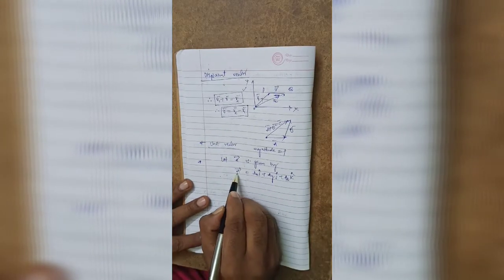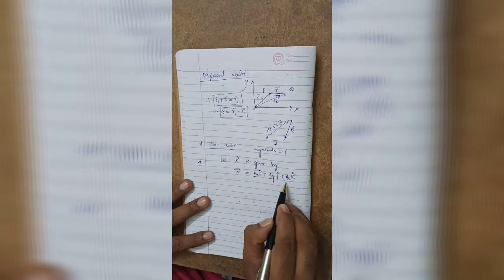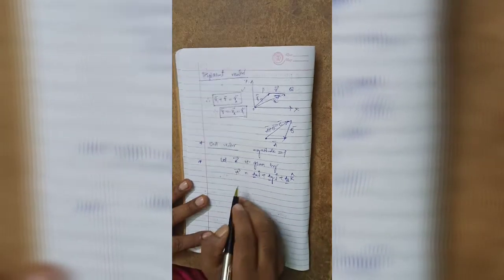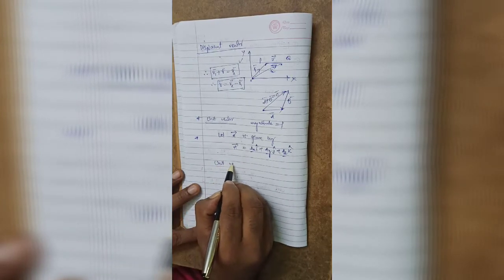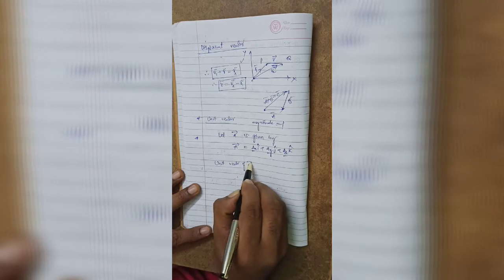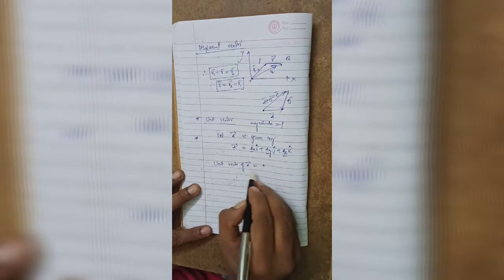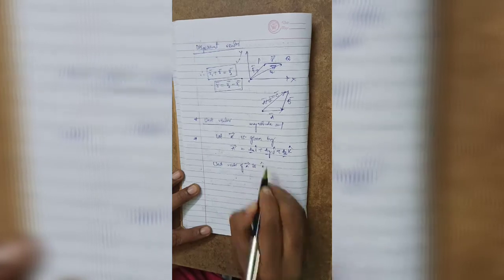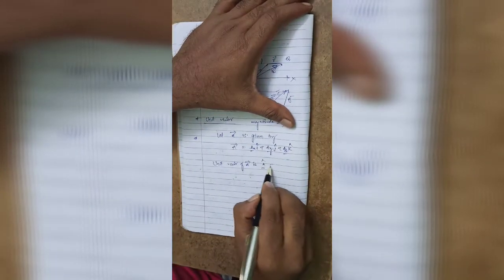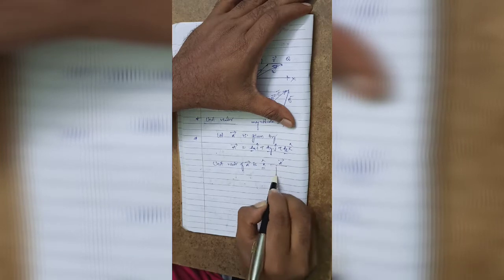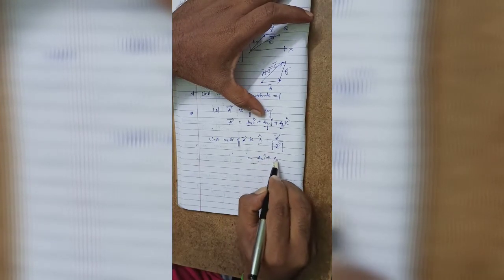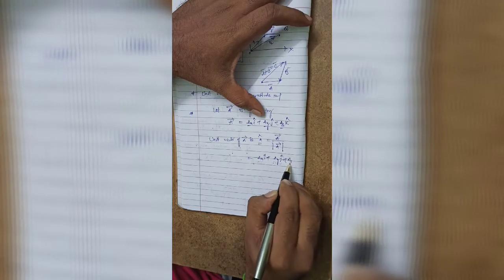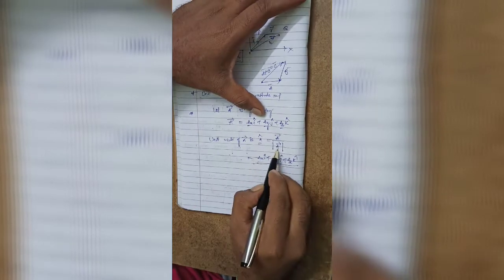These are the components of a bar vector along x-axis, along y-axis, along z-axis. Now unit vector of a bar is given by a cap. Therefore this is the unit vector. a cap is equal to a bar by modulus of a bar. Now a cap will be taken as again ax i cap plus ay j cap plus az k cap by modulus of a bar.